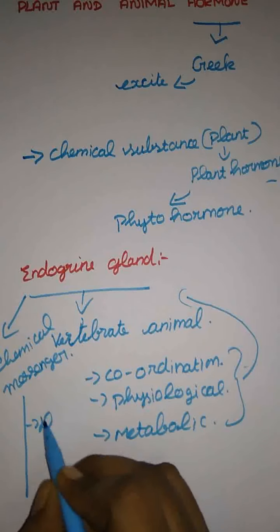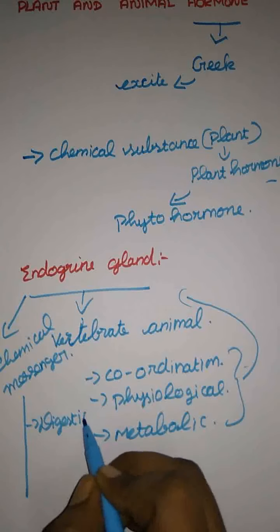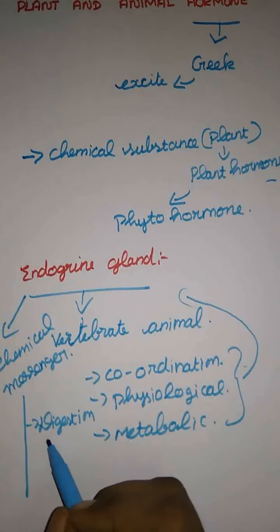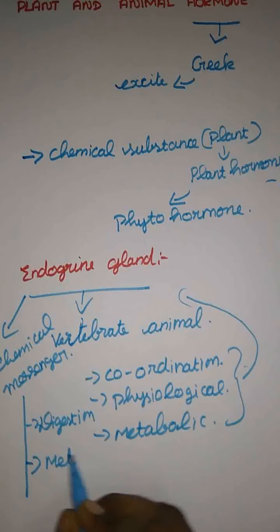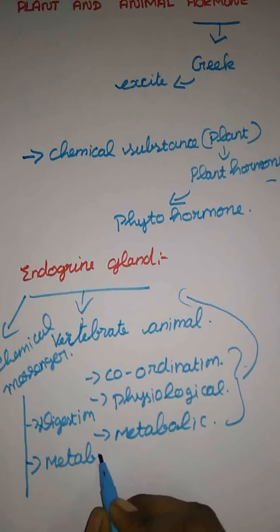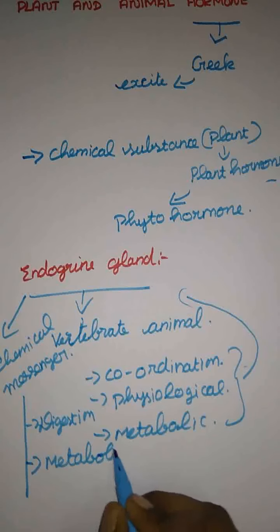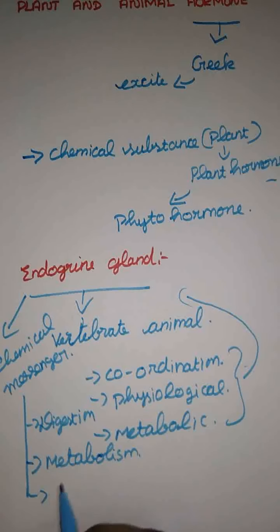The first one is digestion. In digestion, the endocrine glands are involved, like the pancreas and bile. And next one, metabolism, this is the growth factor. And next one is growth.